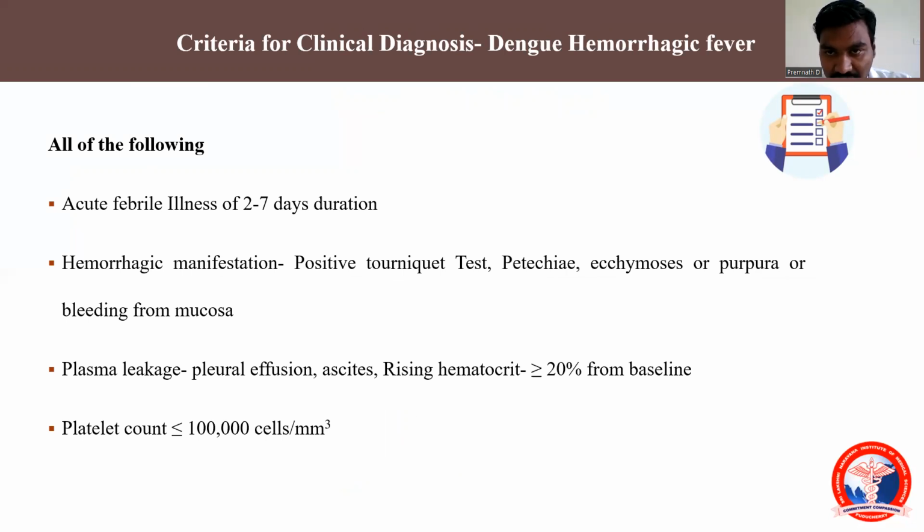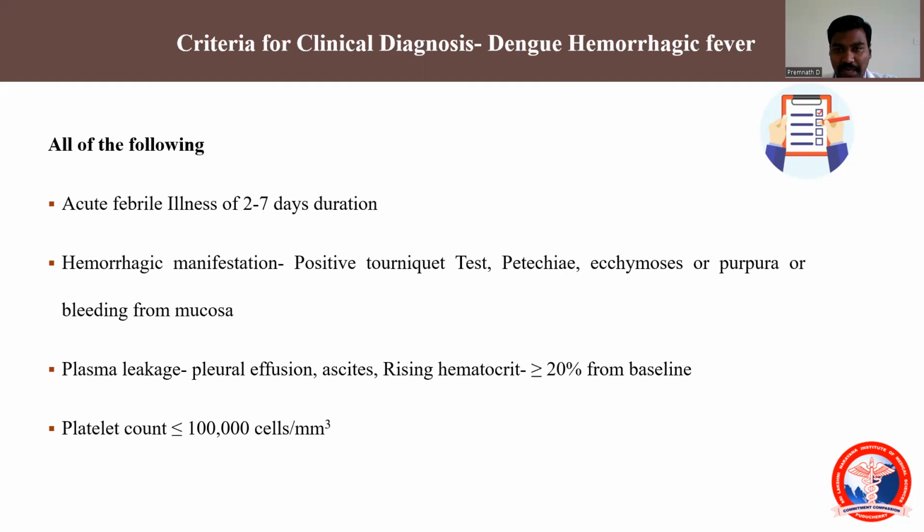The second thing is called dengue hemorrhagic fever. Next will be dengue hemorrhagic fever. For this, the clinical manifestation is that the patient will have hemorrhagic manifestation signs like a positive tourniquet test. What does it mean by a positive tourniquet test?